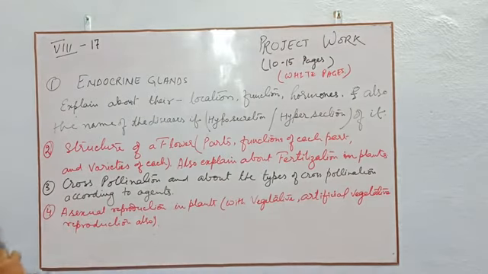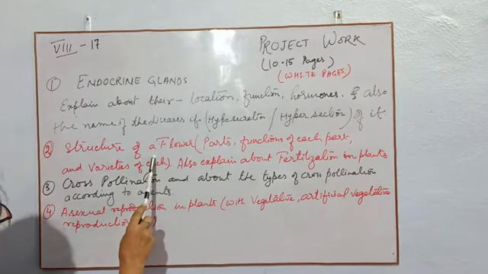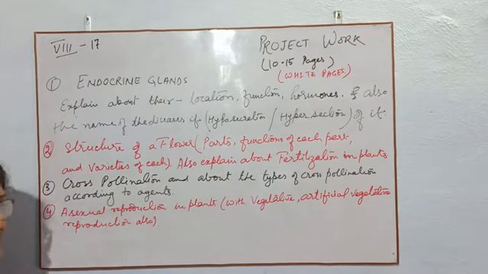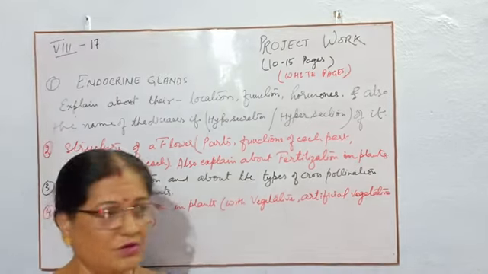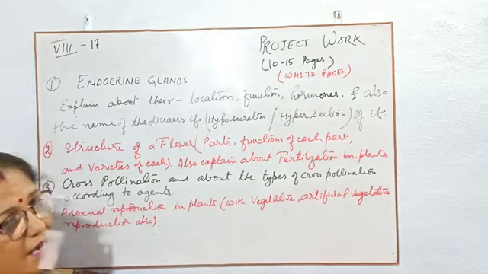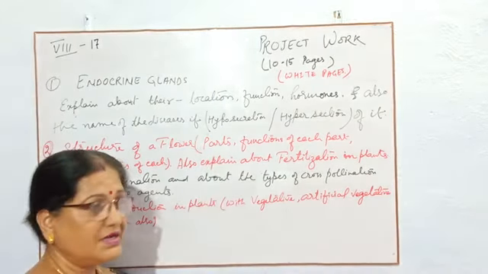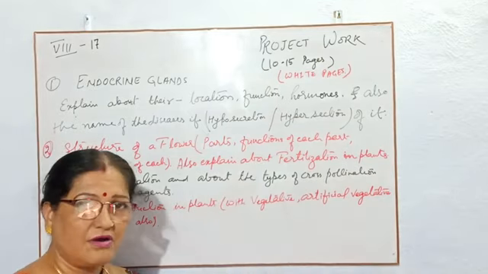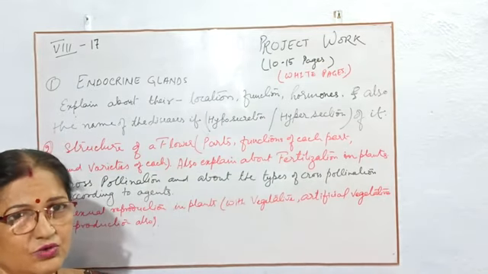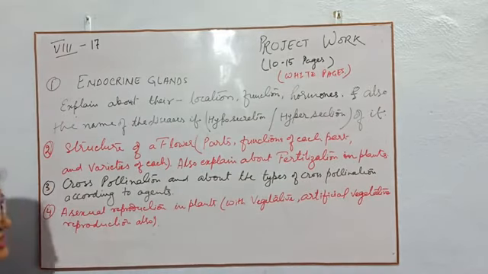Then the next topic: you have to draw a flower and explain the structure of the flower. What will you explain about the flower? First of all, what is a flower? Then what types of flowers, then parts of the flower, then the function of each part, what they are doing for the plant, and varieties of each.